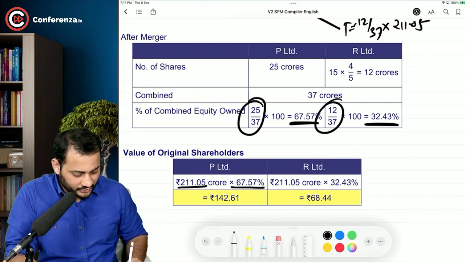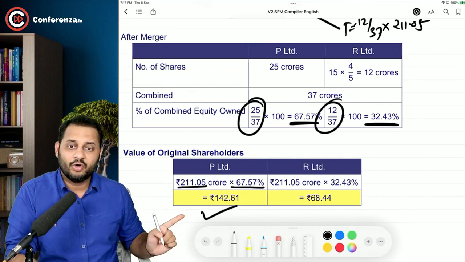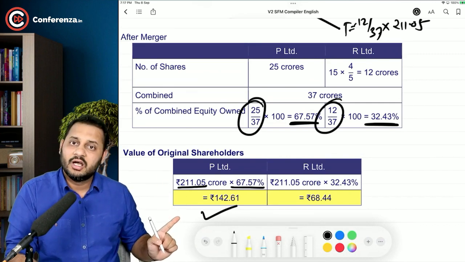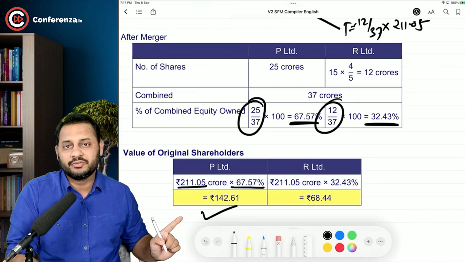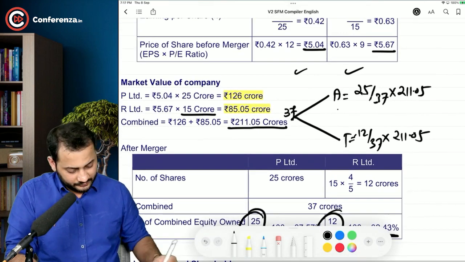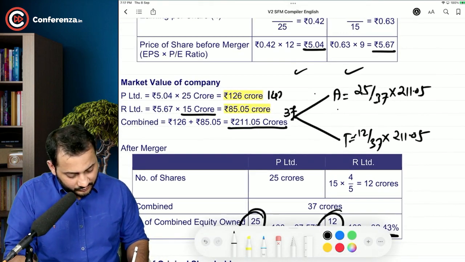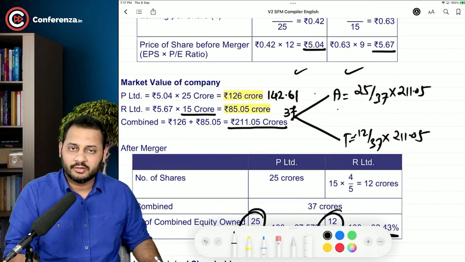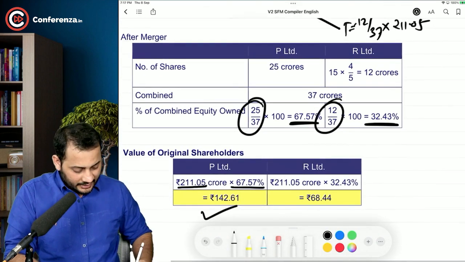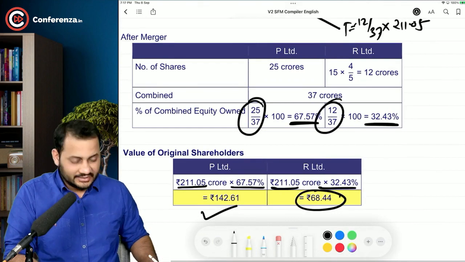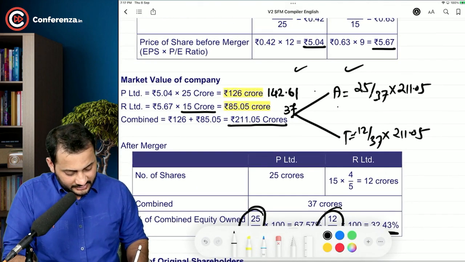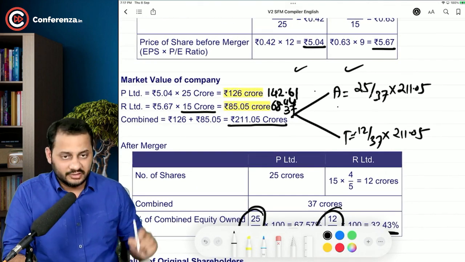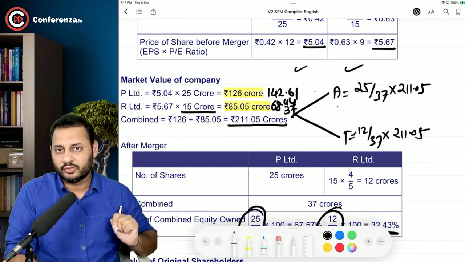This price into this percentage, this is the value of P Limited shareholders in a combined market or a merged value, 142.61. And if you go with R Limited, they are only getting 68.44. That is lesser than what they had before.